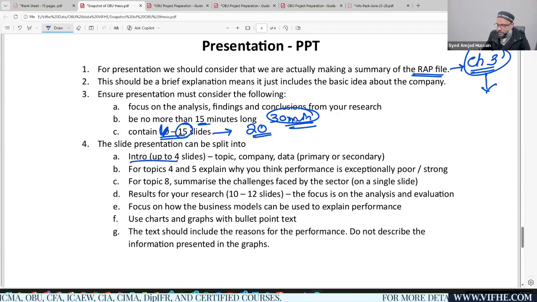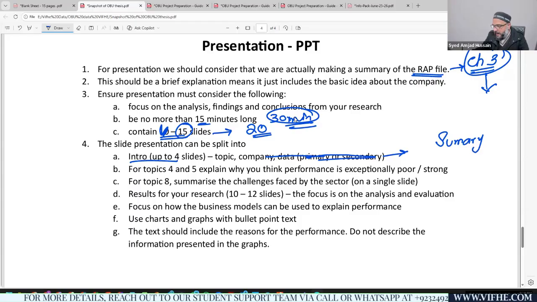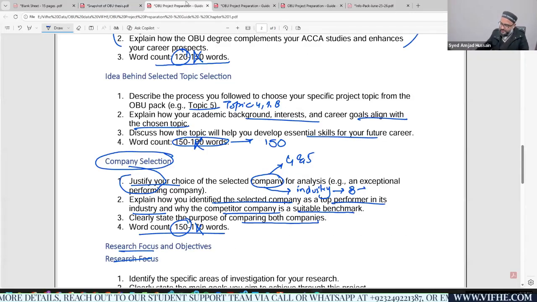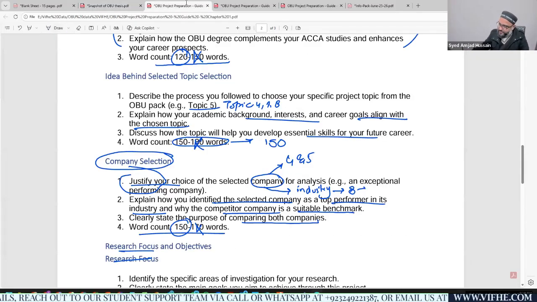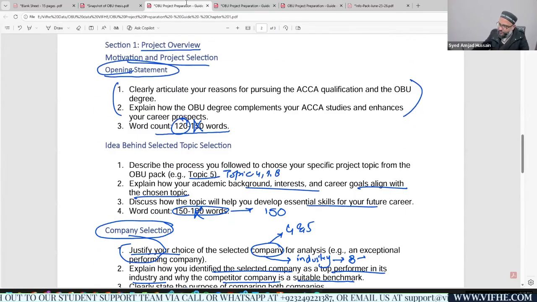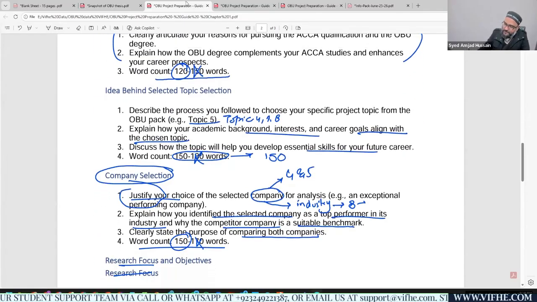First is about introduction. Introduction up to the first 4 slides. Don't mention this primary or secondary data. Just remove this. You need to first give the chapter number 1 selection criteria, chapter number 1 summary. So what would be the things that should be part of chapter number 1?